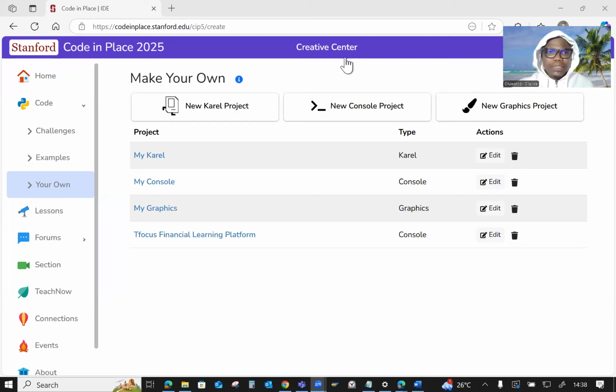As you can see, I'm currently within my IDE environment. I'm using this as a console project, and I would like to take you through this within the next few minutes. Please follow me as I run you through this. The title of my project is Tfocus Learning Platform.